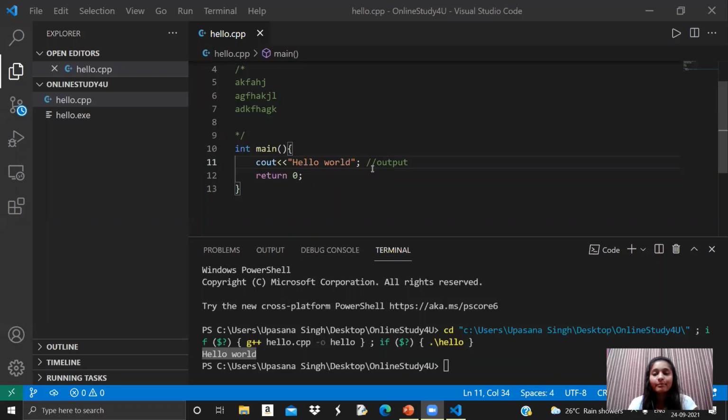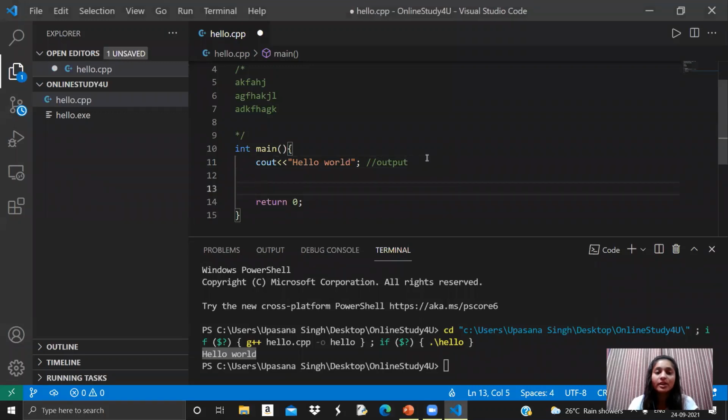So we are again back on our coding environment. Let's start coding, and let's start with how we can declare a variable and how we can make data types. For making a data type, we just need to write that keyword. For example, for integer, we have the keyword int, and for declaring a variable, we write the data type, and then we write the variable name.